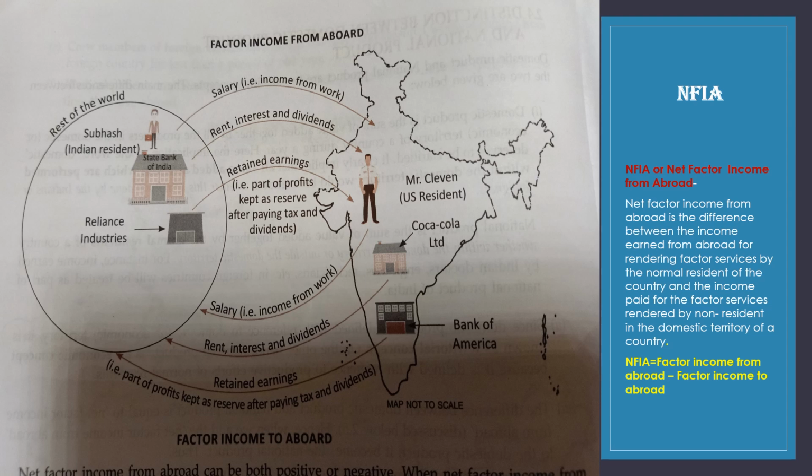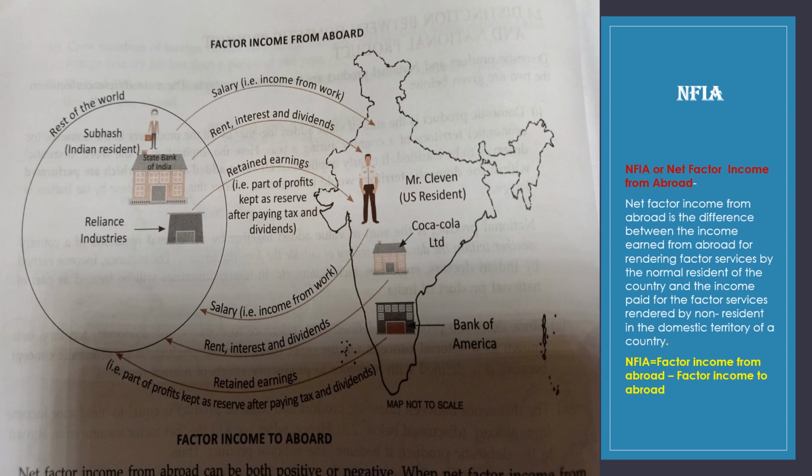Clear? This income goes to USA. This is not India's national income. Clear? Now the factor income of Bank of America is the income of America, not the income of India.